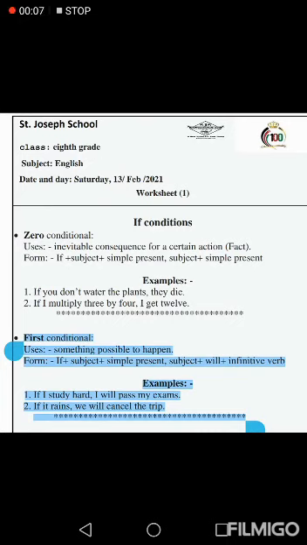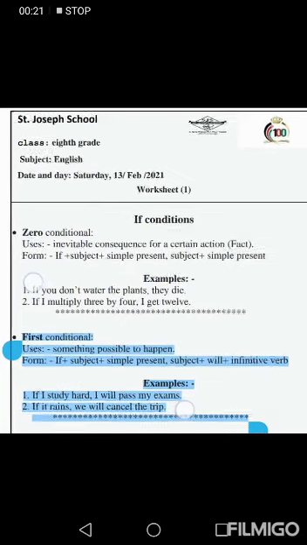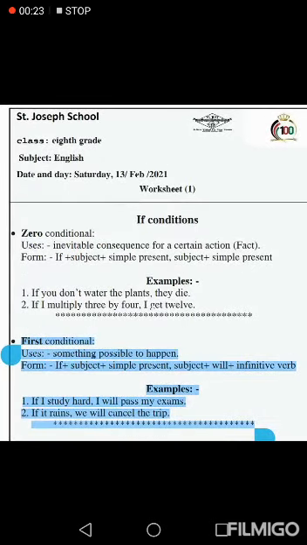Today we are going to talk about if conditional, especially the first conditional. We are going to talk about its uses, form, and examples. First of all, the uses: something possible to happen, or talking about possibilities in the present or in the future. We are not sure that something will happen in the present or in the future, but it is possible to happen.